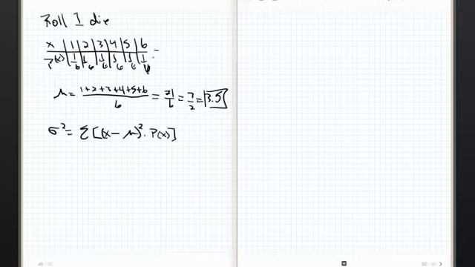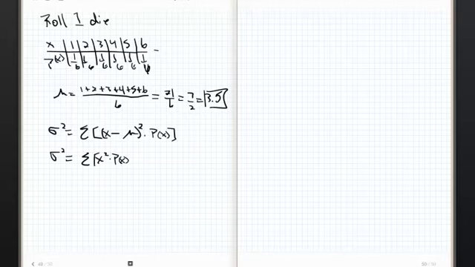Remember, variance is what? It's a measure of spread, it's a measure of variation, and it's also the standard deviation squared. However, this is an introductory statistics class, so we're not going to go hugely into where these formulas are derived from. You're going to have to take it a little bit with a grain of salt. There's an easier way to do this computation. Check it out. It's the sum of x squared times p of x.